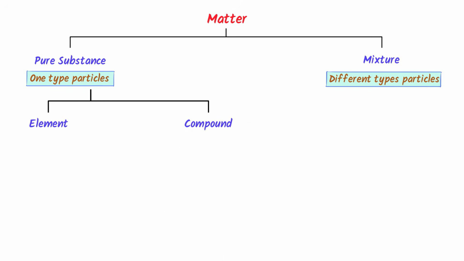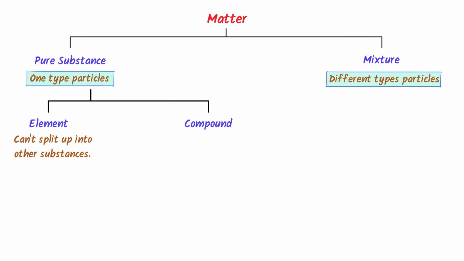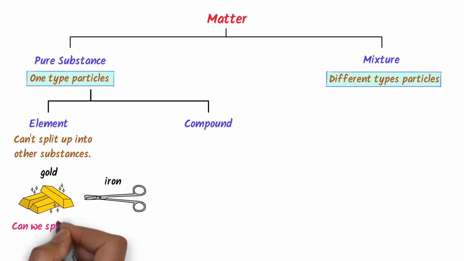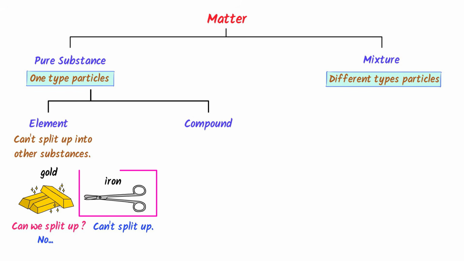The easiest definition of element is that we cannot split up element into other simpler substances. For example, consider gold and iron. Let me ask you, can we split up gold into something other? The answer is no. We cannot split up gold into something other. Gold remains gold even if you divide it million times. So gold is an element. Similarly, we cannot split up iron into something other. I mean, if you divide iron sheet million times, it still remains iron. So iron is an element.